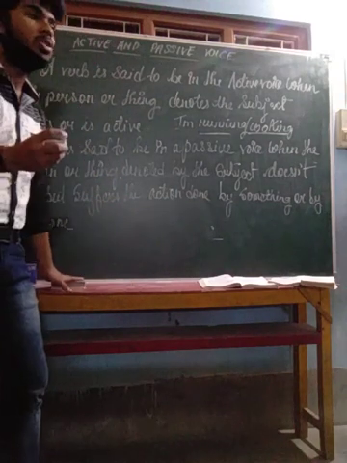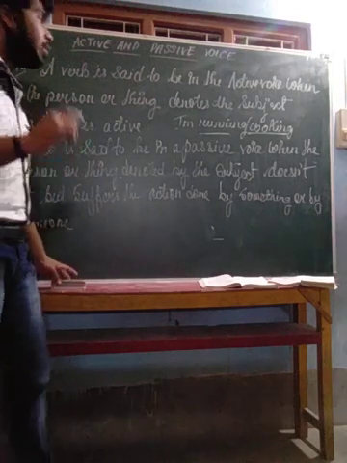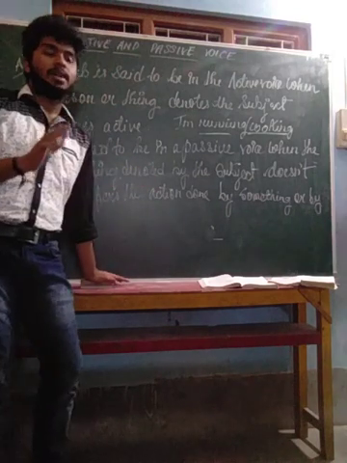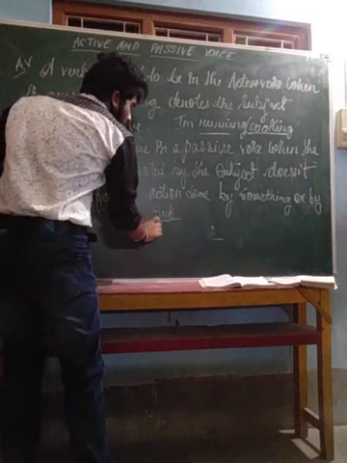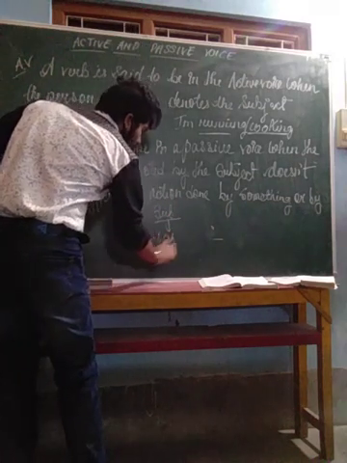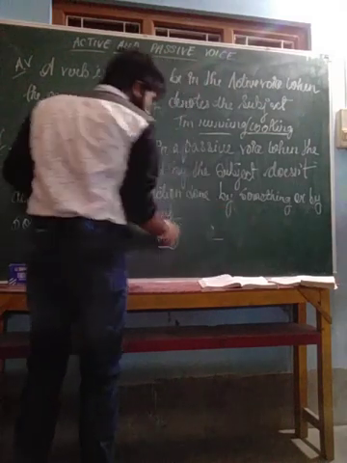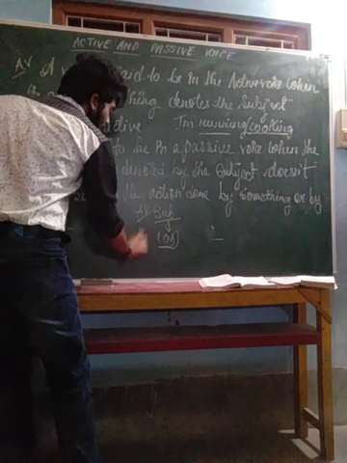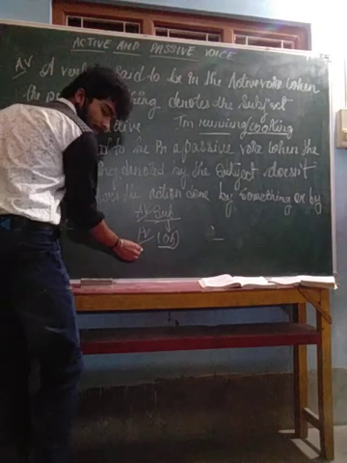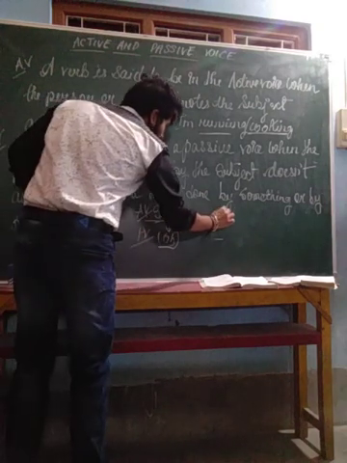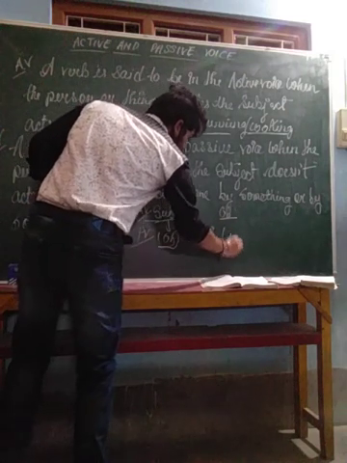The other thing you need to know is that while we do active and passive voice, certain rules have to be followed. The subject in the active voice turns into the object in the passive voice, and the object in the active voice turns into the subject in the passive voice.